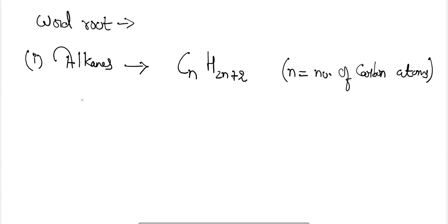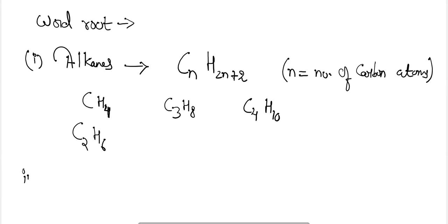So here the example in the alkane can be CH4, one carbon atom, so 2 into 1 plus 2, it will be 4. C2H6, C3H8, C4H10. Like this, by using this formula I am making these compounds. C4 means n is 4, so 2 into 4, 8, 8 plus 2, 10, so C4H10. So this is the formation of the word root here.